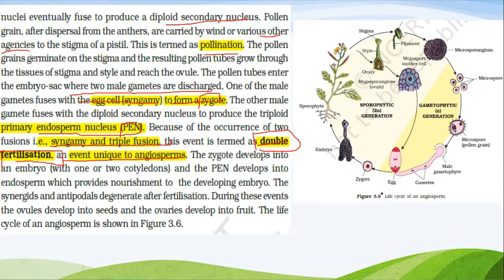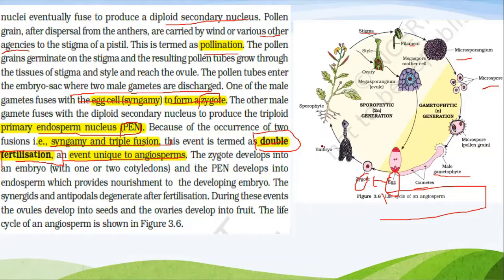This is the life cycle of angiosperms. Stigma, filament, microsporangium, microspore, male gametophyte, gametes, egg. Then the fertilized egg is the zygote.